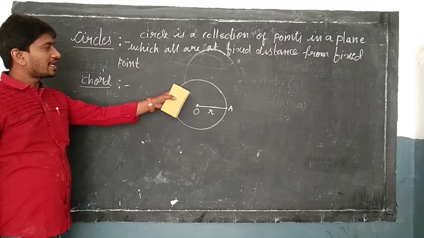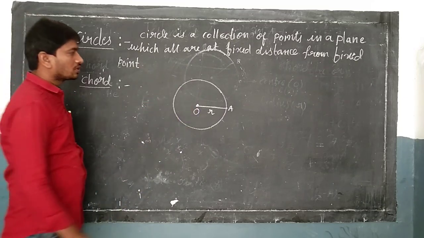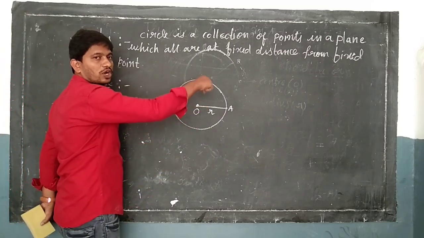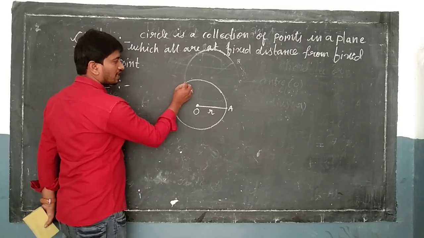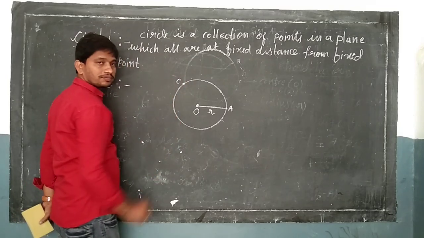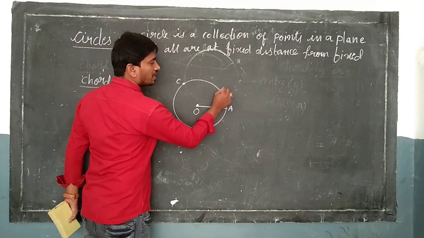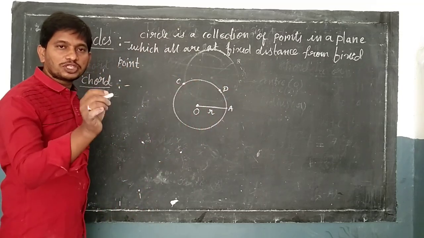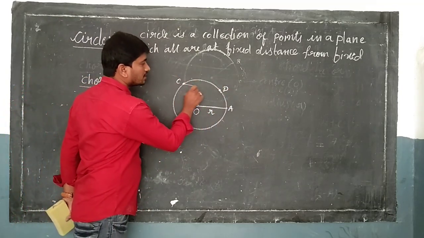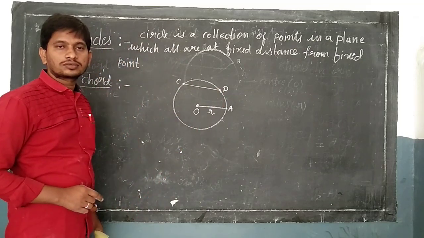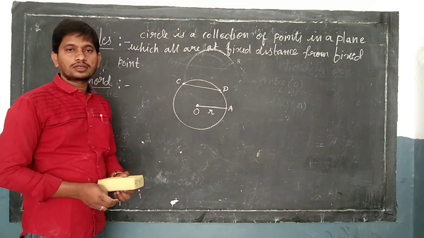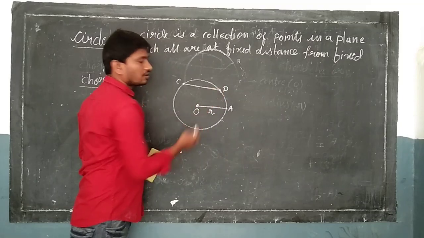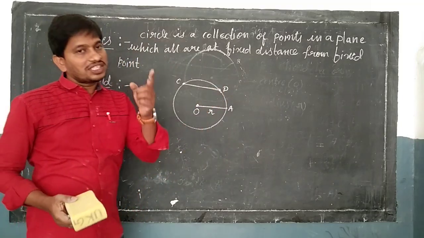As we know, circle is a collection of points. When we join all those points, we get a circle. For example, this is point C, and this is point D. Let me join these 2 points C and D, and we get a line segment. Yes, CD is a line segment.